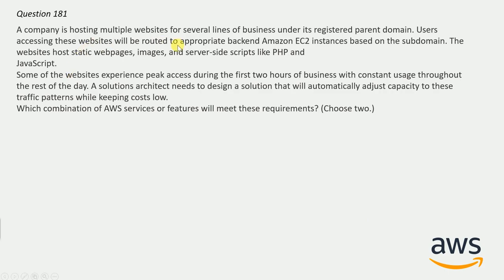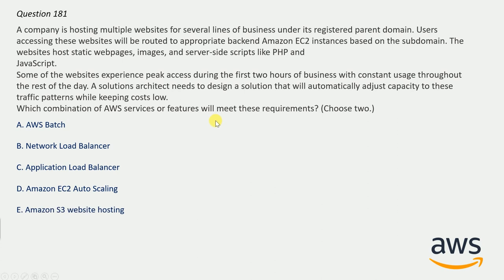A company is hosting multiple websites for several lines of business under its registered parent domain. Users accessing these websites will be routed to appropriate backend Amazon EC2 instances based on the subdomain. The website hosts static web pages, images, and server-side scripts like PHP and JavaScript. Some of the websites experience peak access during the first 2 hours of the business day with constant usage throughout the rest of the day. A solution architect needs to design a solution that will automatically adjust the capacity for these traffic patterns while keeping the cost low. Which combination of AWS services or features will meet this requirement? Choose two, and here are the options.